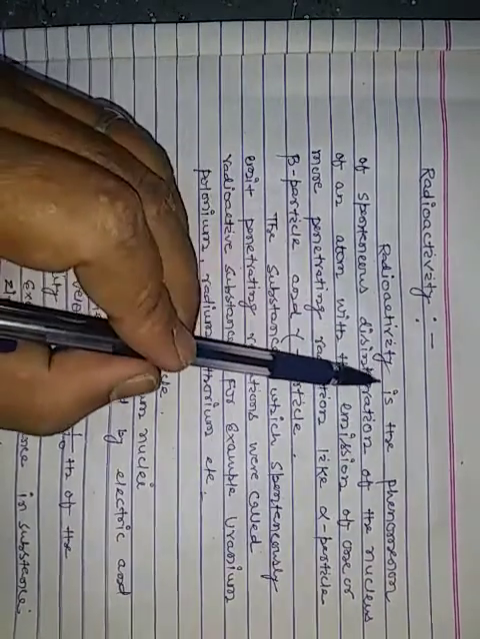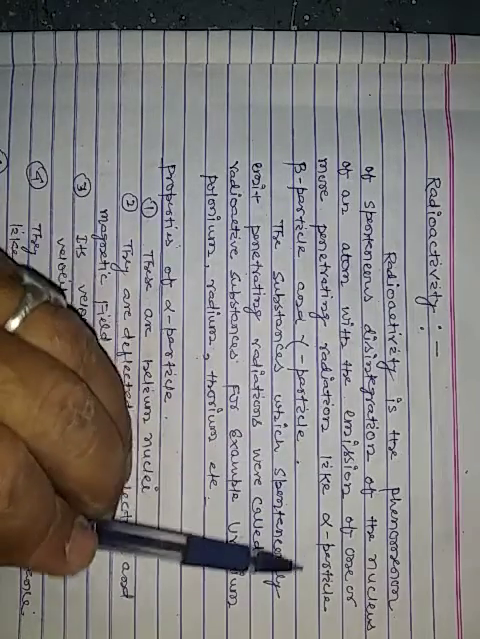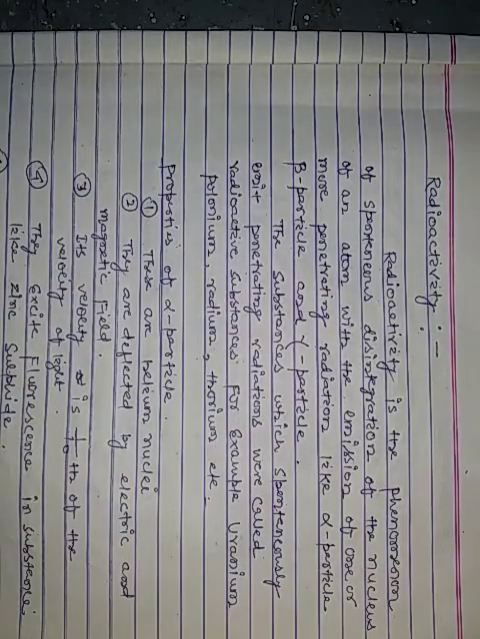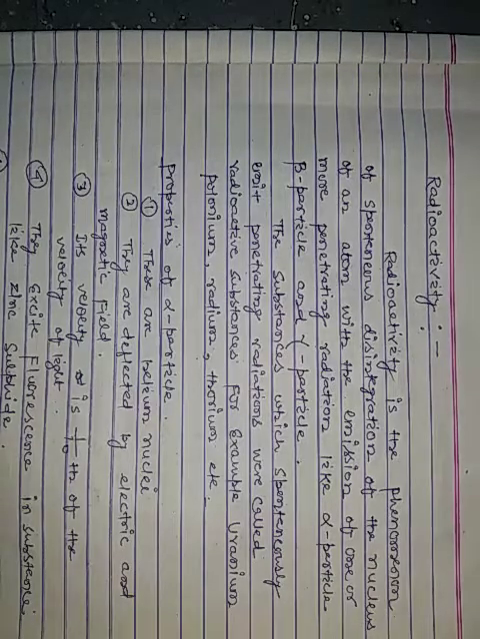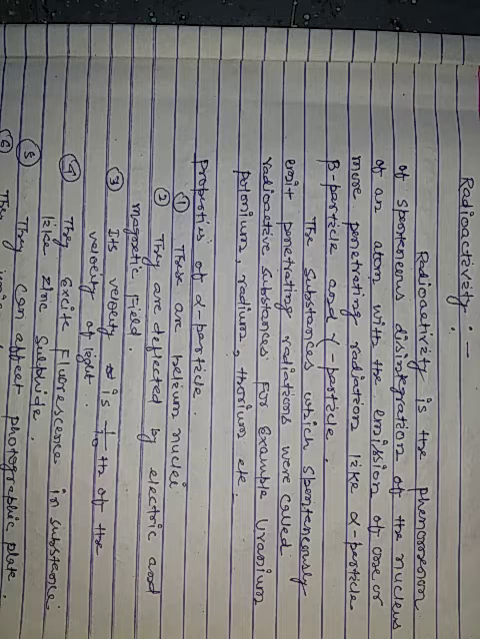What is radioactivity? Radioactivity is the phenomenon of spontaneous disintegration of the nucleus of an atom with the emission of one or more penetrating radiations like alpha particle, beta particle, and gamma particle.